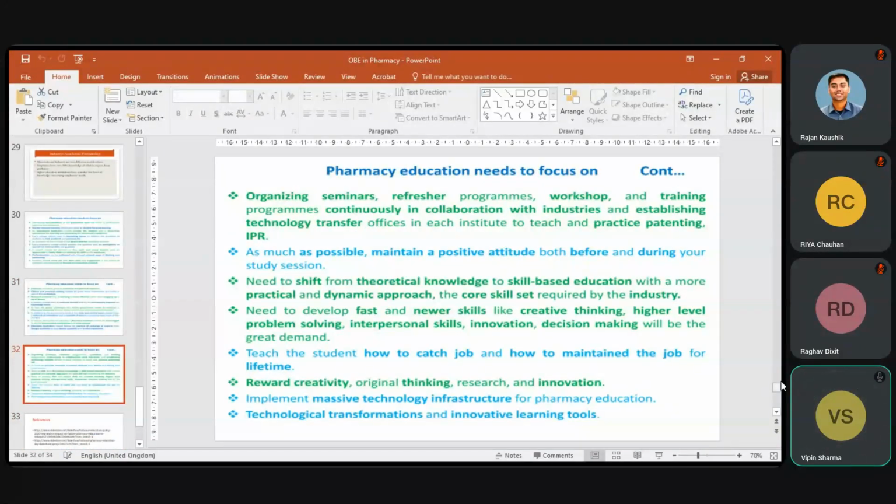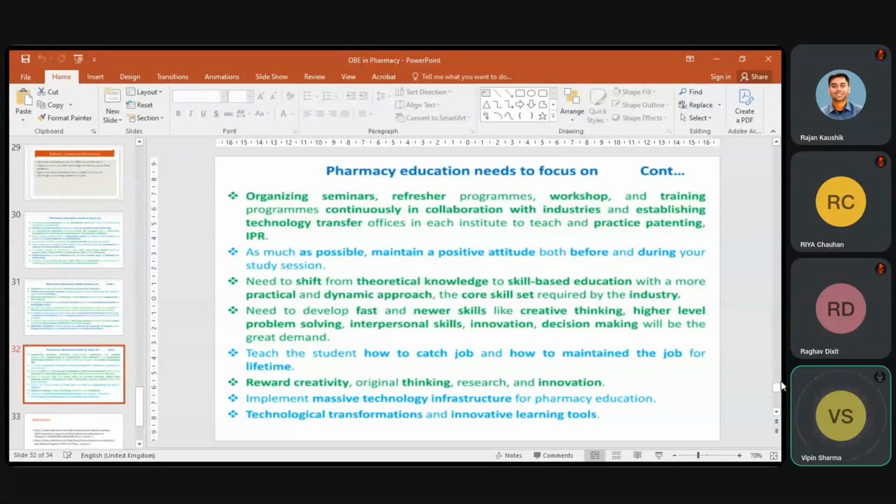By organizing seminars, refresher programs, workshops, training programs, so many things we can do, and we can create a good environment for learners. A positive attitude, both before and during our study session, we should develop this too. We need to shift from theoretical knowledge to skill-based education. So it is the beauty of this NEP that we should impart skill-based education.